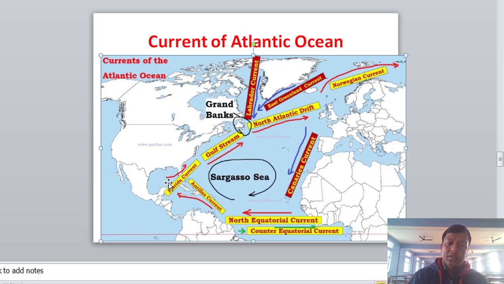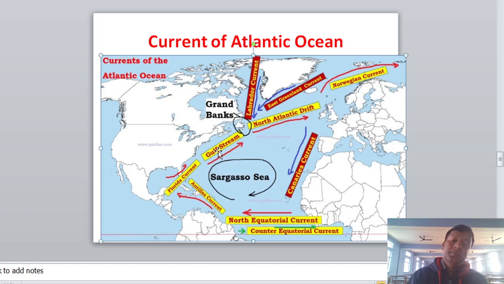Why does this current move from here? Due to trade winds. When the Florida current goes towards Greenland and this part of Labrador,